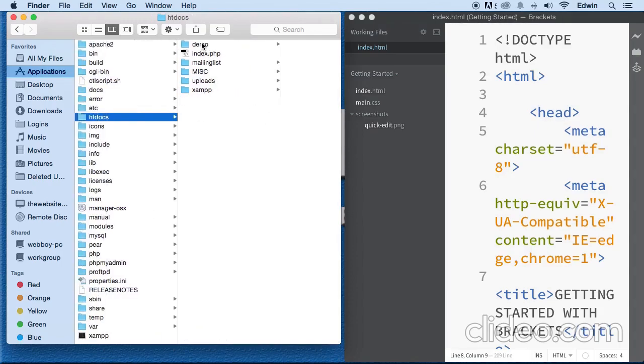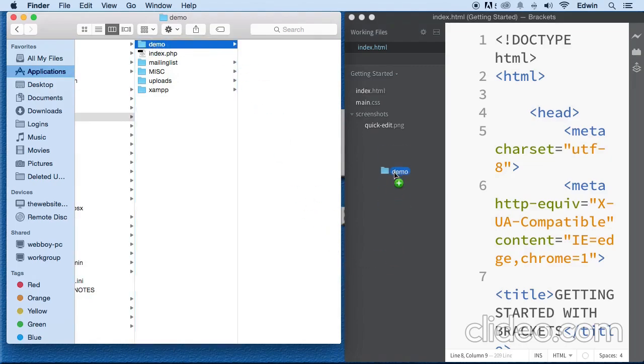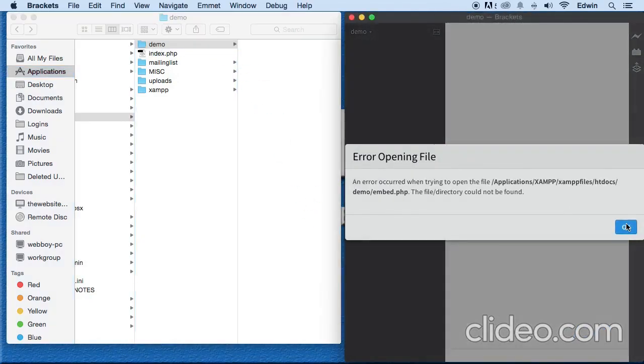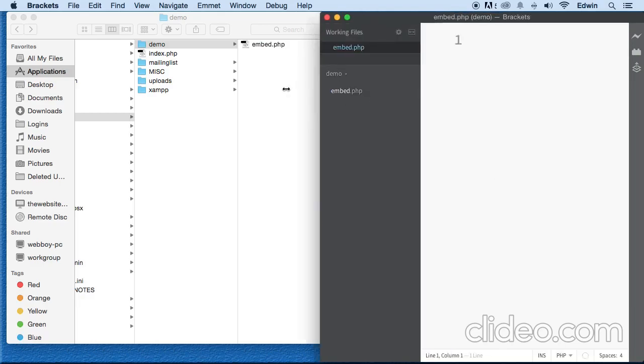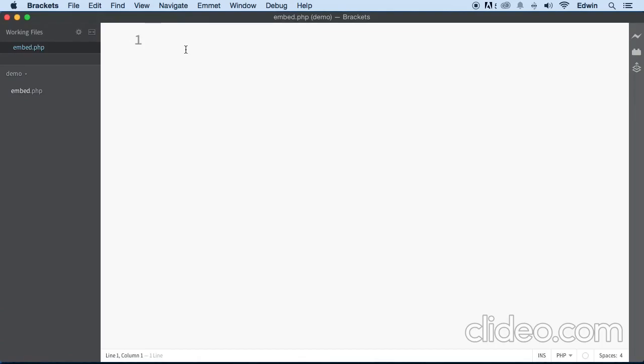All right, so we are going to drag this here, and now this is going to create a new project for us. Here all our files are going to be listed going down. I'm going to right click on this and make a new file called embed.php. Enter.